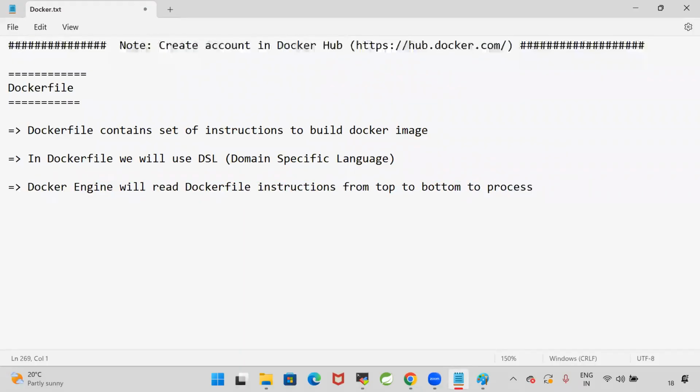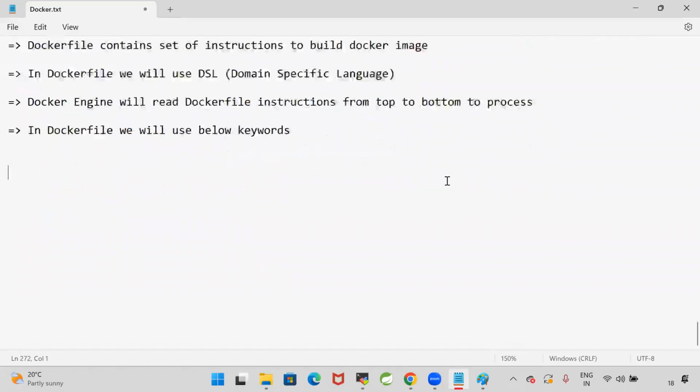Now, below are the keywords we will use in the Docker file. So what are the keywords that we are going to use? First one is the FROM keyword. The second one is the MAINTAINER keyword. The third one is the COPY keyword. The fourth one is the ADD keyword. The fifth one is the RUN keyword. The sixth one is the CMD keyword. And the seventh one is the ENTRYPOINT keyword.